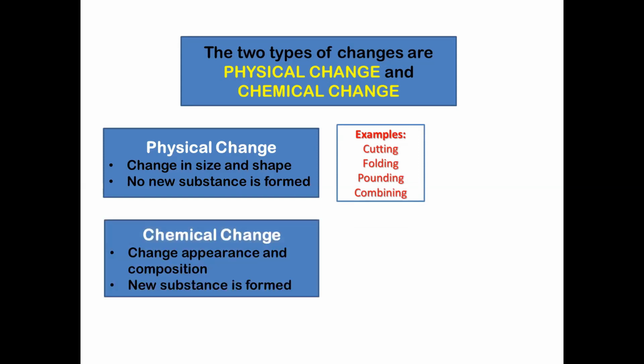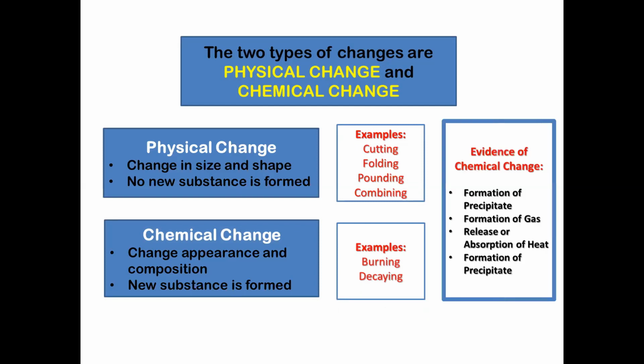Chemical change is a change in appearance and composition. New substance is formed. Examples: burning and decaying. The evidences of chemical change are formation of precipitate, formation of gas, release or absorption of heat, and formation of a new product.